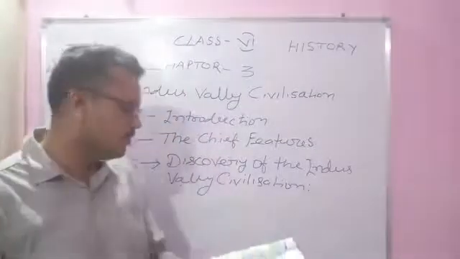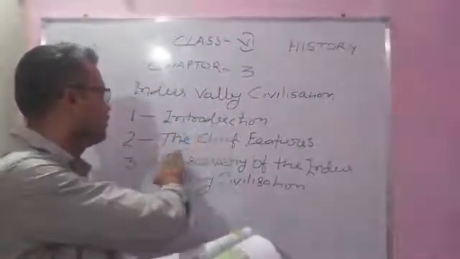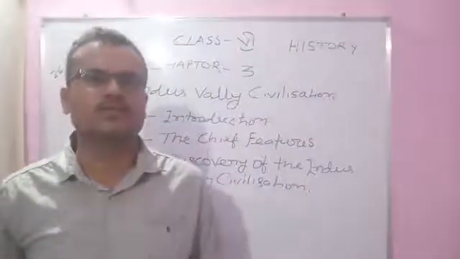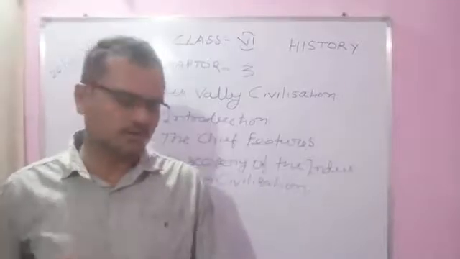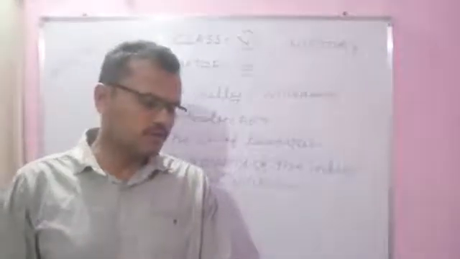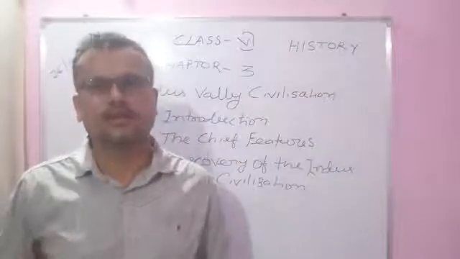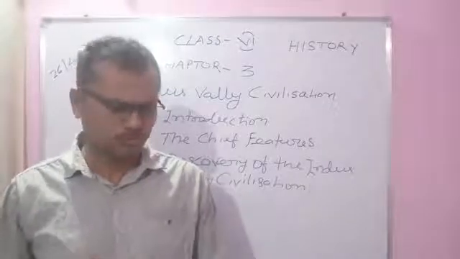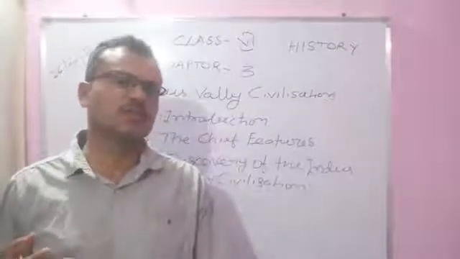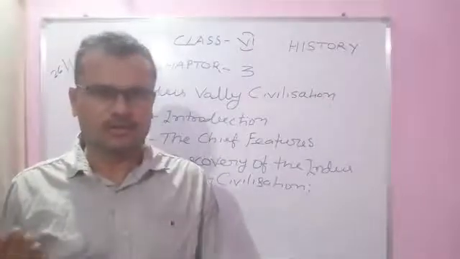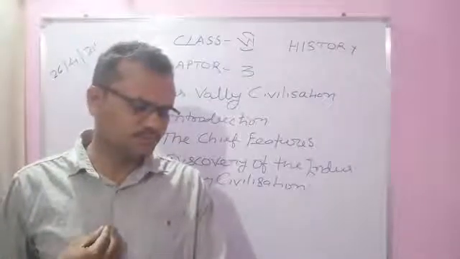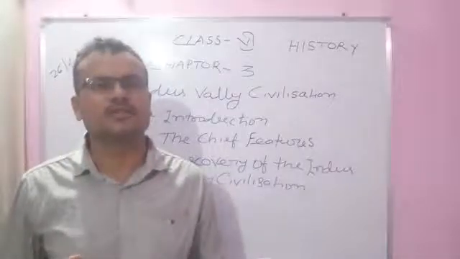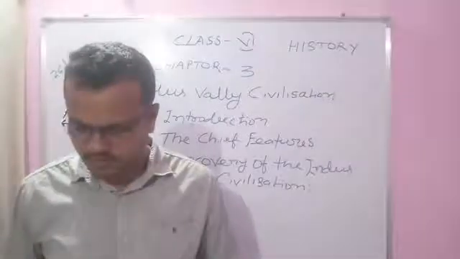The second point is civilization, its chief features. What should be the features of a civilization? The features are mentioned below. The first was urban settlements, in towns and cities where the population is close together and systems were developed. The second was specialization in various crafts, meaning technical work.